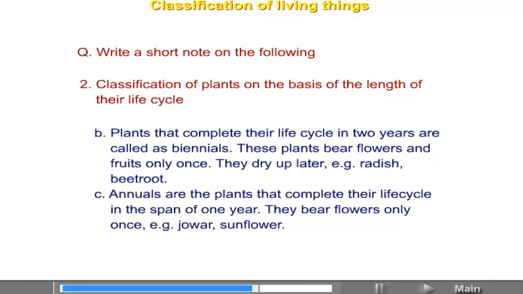Plants that complete their life cycle in 2 years are called biennials. These plants bear flowers and fruits only once. They dry up later, for example, radish, beetroot. Annuals are the plants that complete their life cycle in the span of 1 year. They bear flowers only once, for example, jowar, sunflower.